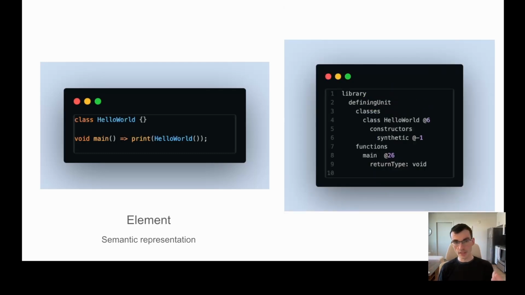And then if we look at the element model, we see a lot of the same information, right? We see that class, hello world, but then we see things like a synthetic constructor, right? And synthetic means just that it's not been explicitly expressed in the Dart code. We didn't write a hello world constructor, but it's there, right? Because the Dart language says it's there. And so we start to be able to understand this Dart program without ever running it. We can start to predict the behavior of it. And, for our intention, we can start to predict its intention. What is this trying to express, right?